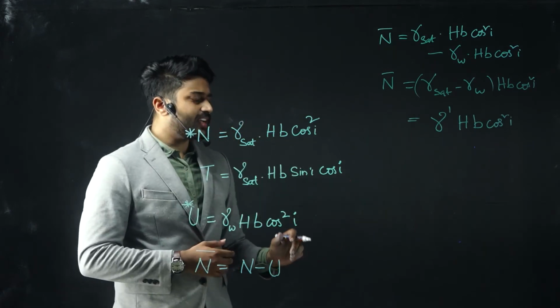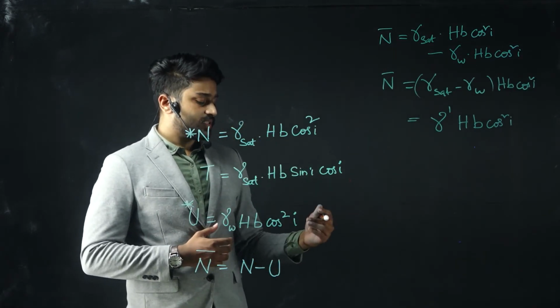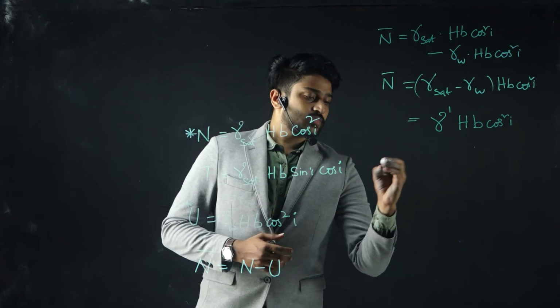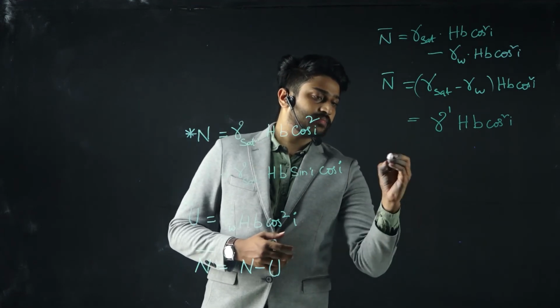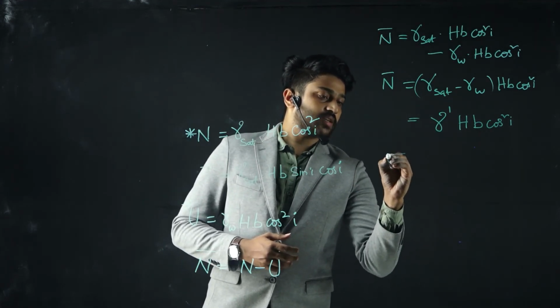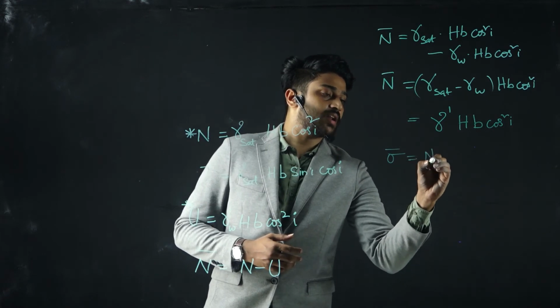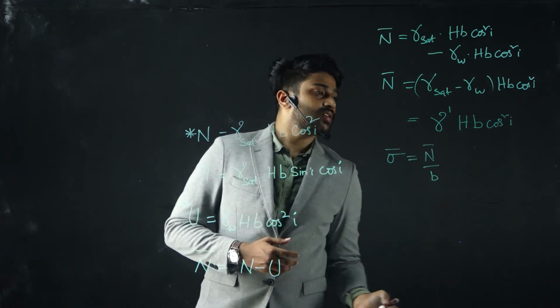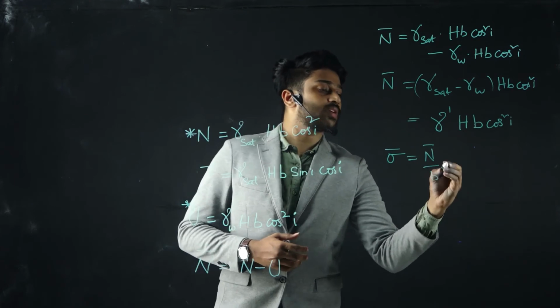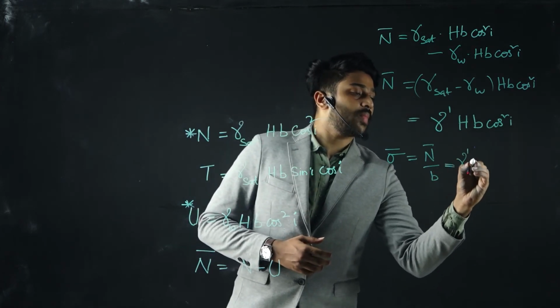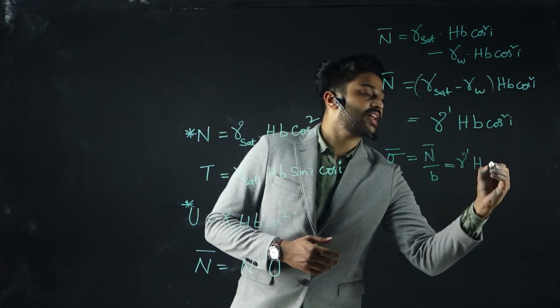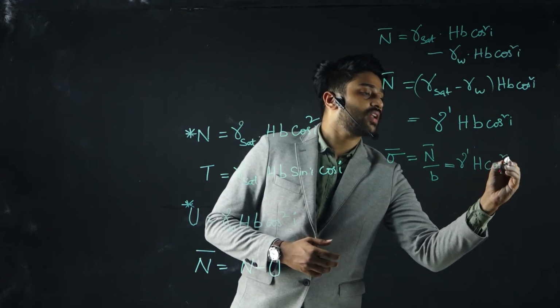Here I need to obtain the shear stress. Coming to the stress part, sigma bar will be n bar by b. I can simplify from the above equation and write this as gamma dash into h, since b gets cancelled, cos square i.